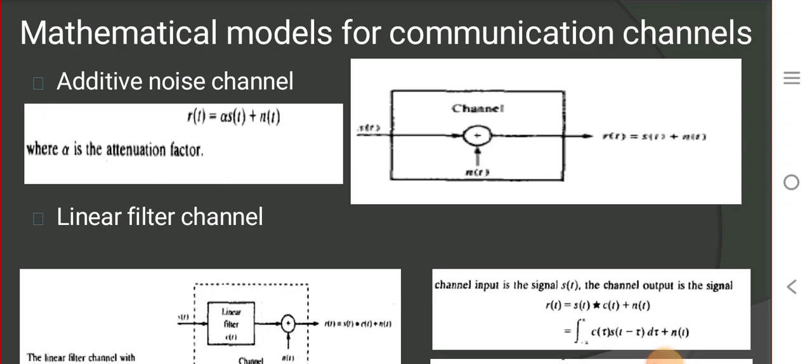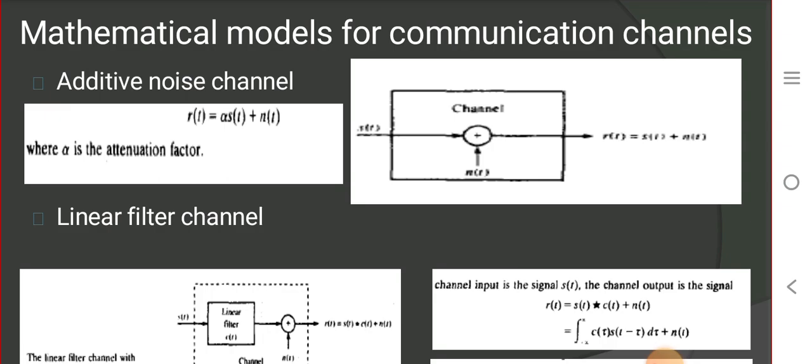This is the case of the additive noise channel. The noise in the physical channel is introduced due to the electronic components and amplifiers, as said. This noise is characterized by thermal noise. It is statistically represented using the Gaussian noise process. The channel is hence called the additive Gaussian noise channel. And the additive Gaussian noise channel is nothing but an additive noise channel itself, but the noise added is a Gaussian noise.